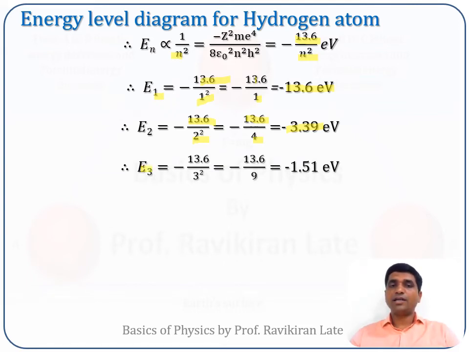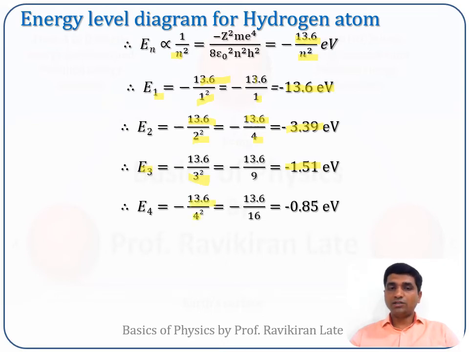Similarly, if you calculate the energy of an electron in the third orbit, for third orbit n is equal to 3, so it is minus 13.6 divided by 3 square, which is minus 13.6 divided by 9, which comes out to be minus 1.51 electron volt. And for the fourth orbit n is equal to 4, so it is minus 13.6 divided by 4 square, which is 16. If you do this calculation, it will come out to be minus 0.85 electron volt.